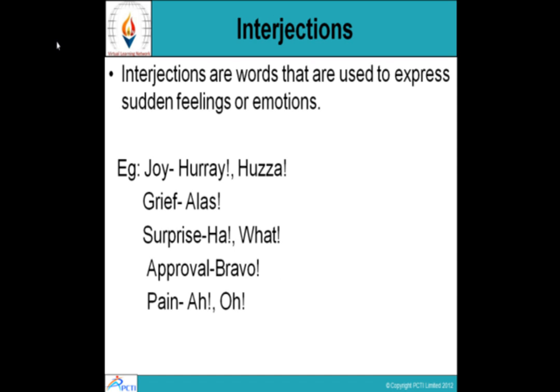Some words are used to express sudden feelings or emotions. Remember exclamatory sentences. Wow! Oh no! So, to express emotions and feelings, we use some words which are called interjections, because they come in between a sentence, before or after. Joy, hooray! Grief, alas! Surprise, oh, what? Approval, bravo, pain, ah, no.